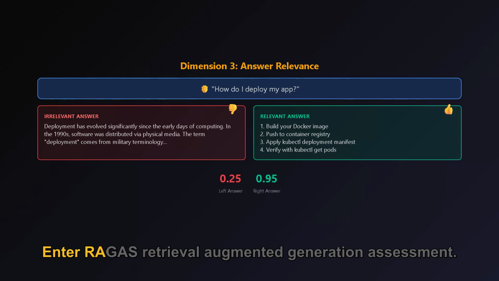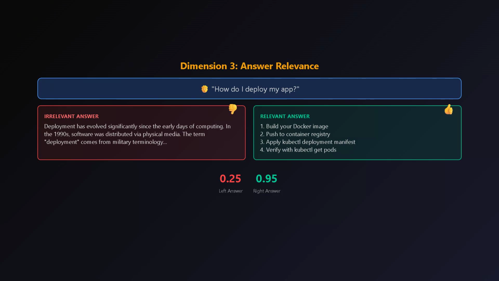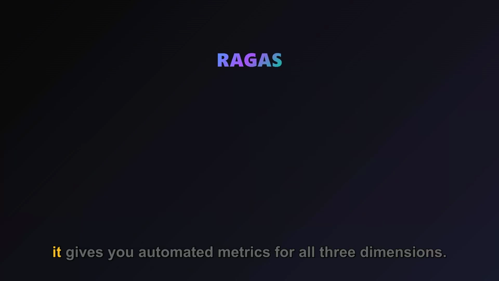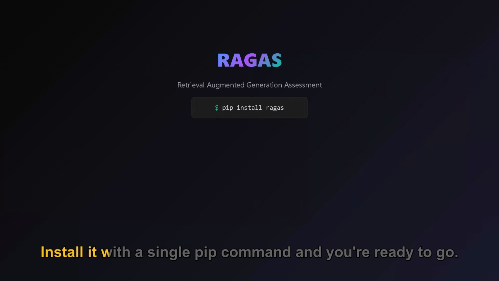Enter RAGAS, Retrieval Augmented Generation Assessment. It's the leading open-source framework for RAG evaluation, and it gives you automated metrics for all three dimensions. Install it with a single pip command and you're ready to go.